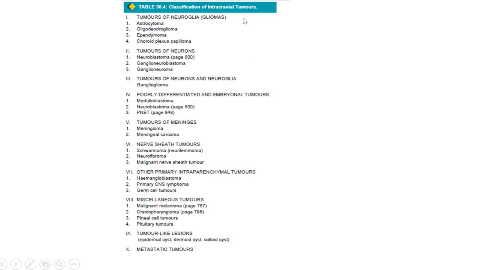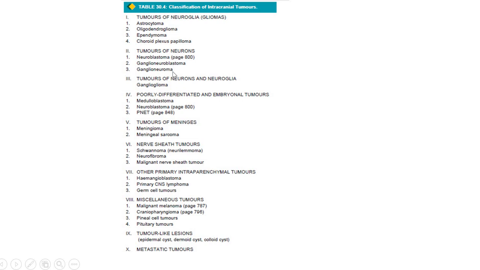Now classification of intracranial tumors. As I said, it depends on the cell of origin. So tumors from the glial cells, all the three glial cells which I have told you, astrocytes, oligodendrocytes, and ependymal cells, are referred to as the gliomas. So astrocytoma, oligodendroglioma, ependymoma, and choroid plexus papilloma. In the previous class, I had told that the ventricles are lined by a vascular network called the choroid plexus, and a tumor arising from its lining epithelium is referred to as the choroid plexus papilloma. So these are the tumors of the glial cells.